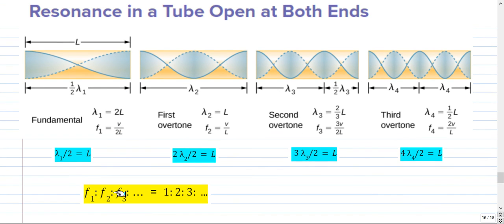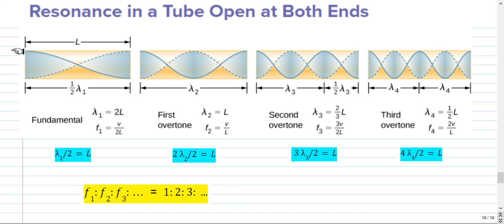If you have a resonance tube which is open at both the ends, then the boundary condition is that there will be an antinode at both the ends, and there will be a node in the middle for the minimum frequency. So the minimum frequency resonance structure will look like this: antinodes at both the ends, and a node inside. The next higher frequency will have one more node, the next higher frequency will have 2 more nodes, and the next higher frequency will have 3 more nodes compared to the fundamental.